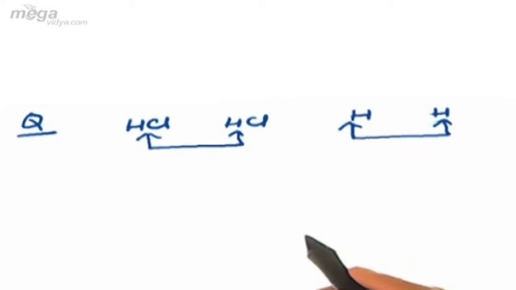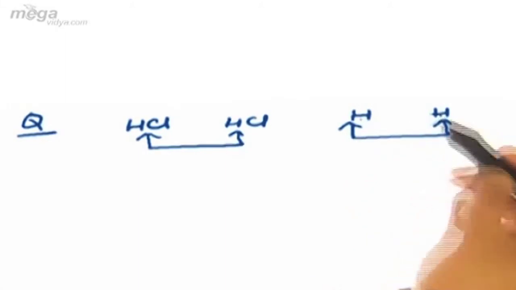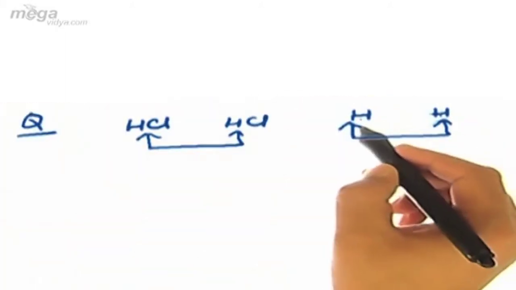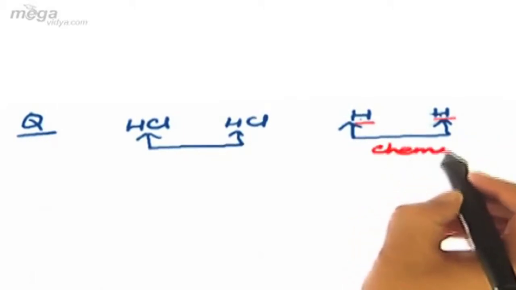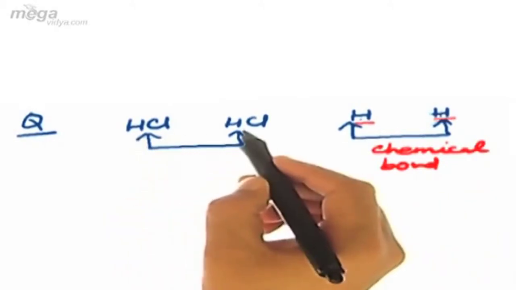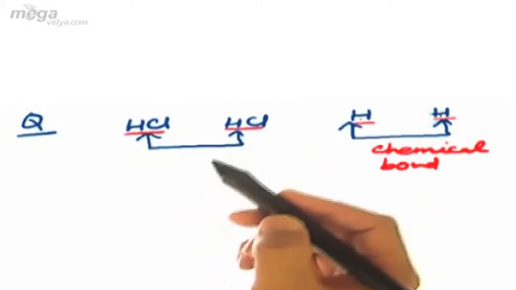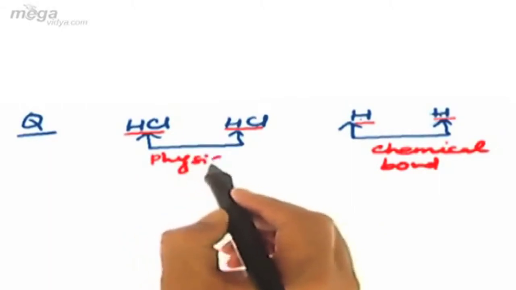So students, make it clear that whenever two molecules are involved in bonding, in that case the force or the bond will always be physical in nature. Whereas in case of species in the atomic state, like here we have hydrogen atom, hydrogen atom, both these atoms are in atomic state, so we shall be calling the bond a chemical bond. But in the first case the two bonding species are HCl, which are basically molecules. They are not in the atomic state, so they will undergo physical bonding.